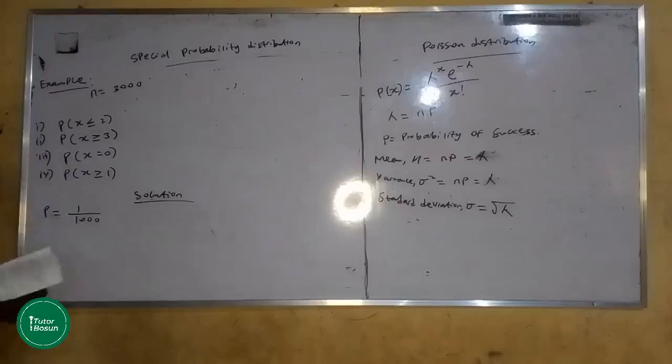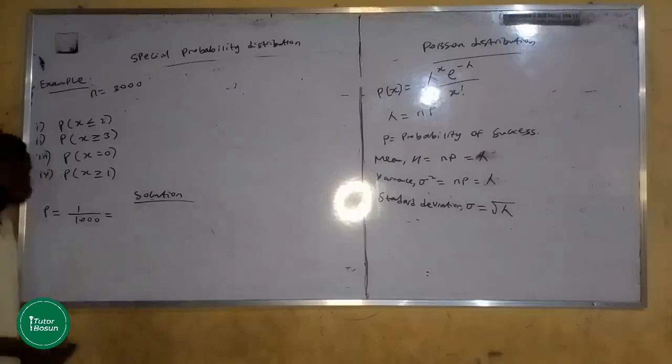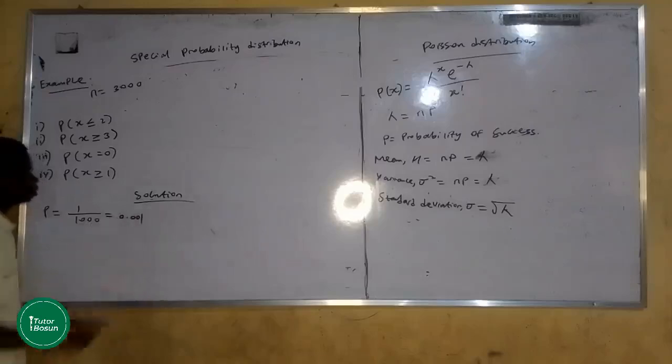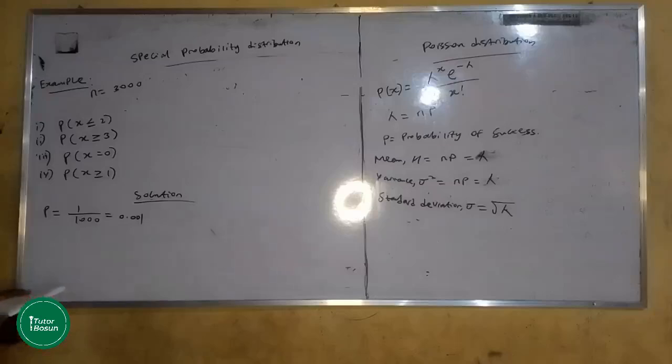You can see this is a very small value of probability. That tells you that you are applying the Poisson distribution and not the binomial distribution. I already explained the reason why we sometimes use Poisson instead of binomial. In decimal, this is 0.001, a very small probability. So that's the probability of success.